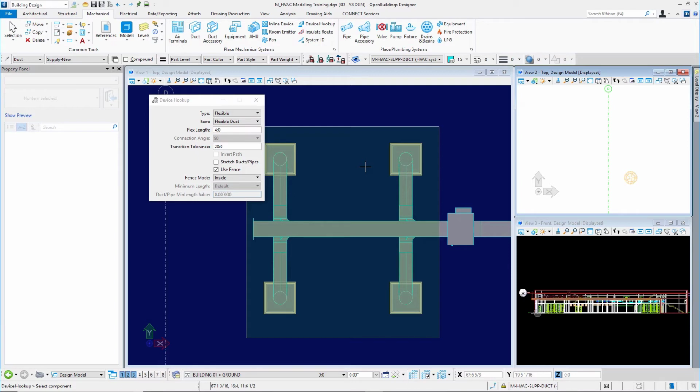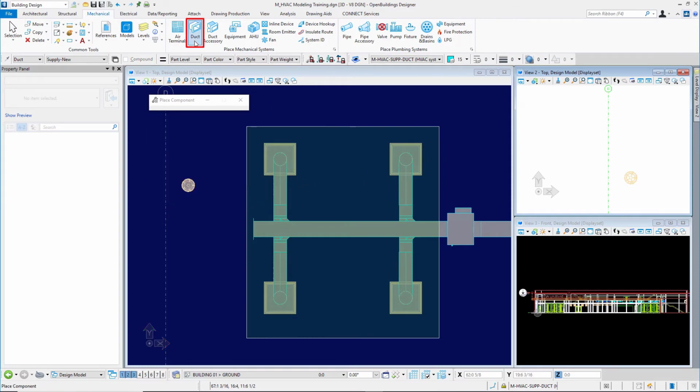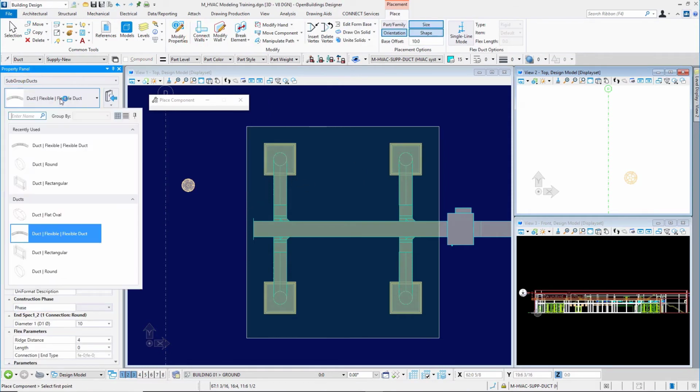Now, one thing you need to be aware of is duct has a property called minimum length. And if you find that you can't get this to connect correctly, well, it's a good idea to go check your minimum length setting in your duct data group properties. And we can do that by going to the duct tool. I'll set my catalog item to round ductwork.